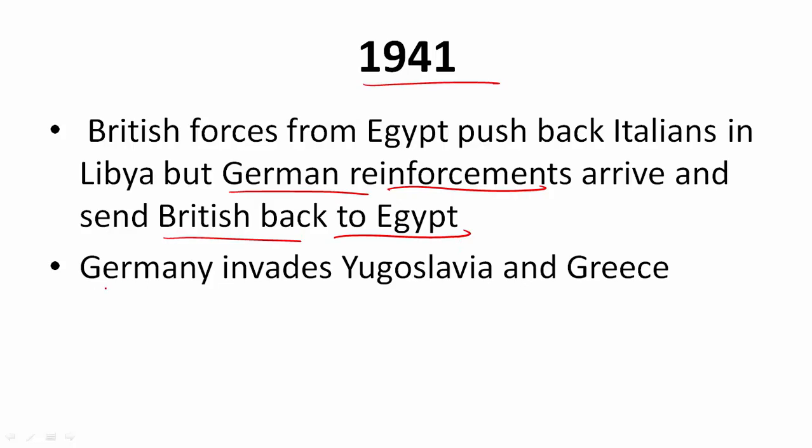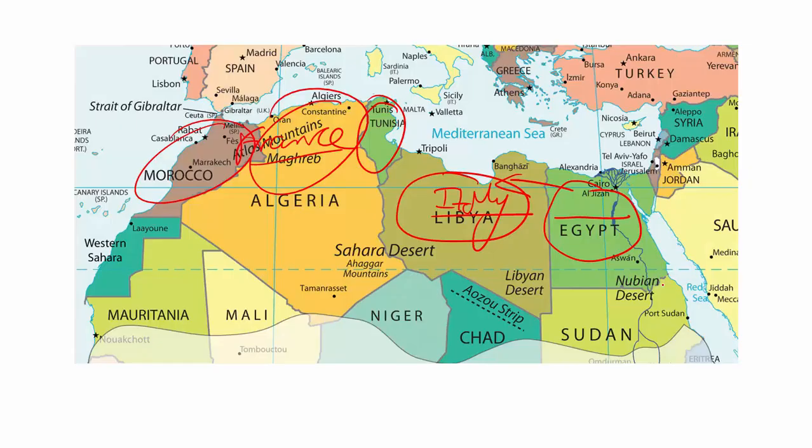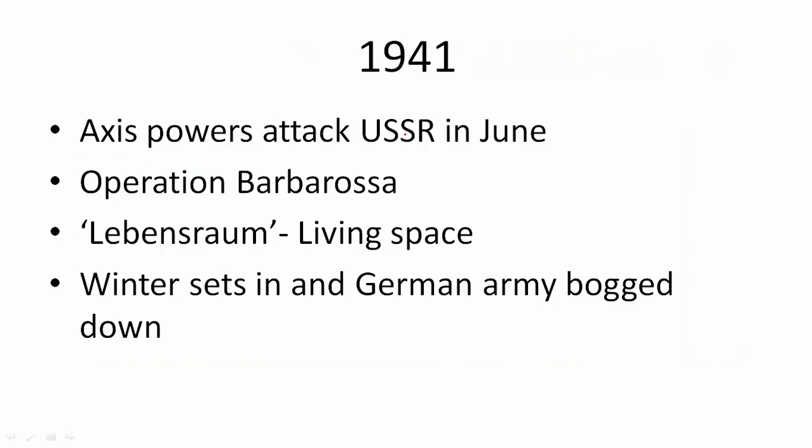At the same time in 41, Germany invaded Yugoslavia and Greece. So you can see Germany has overrun almost the entire Central and Southern Europe. After attacking Yugoslavia and Greece, Hitler turned his armies towards USSR.